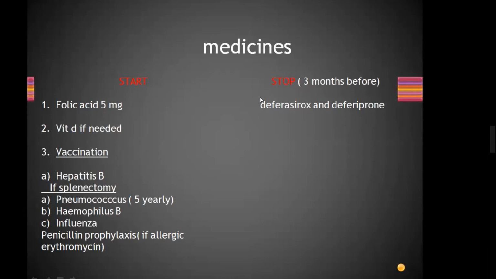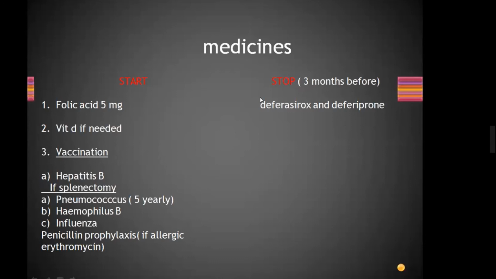Deferasirox and Deferiprone, 3 months before conception. You have to only write to stop medications, both for sickle cell and for thalassemia.